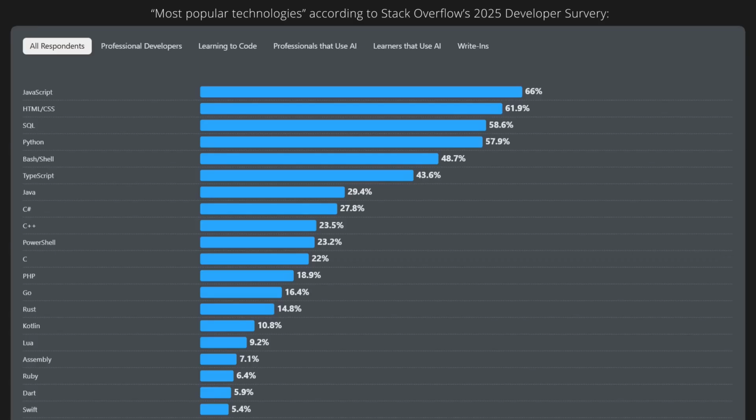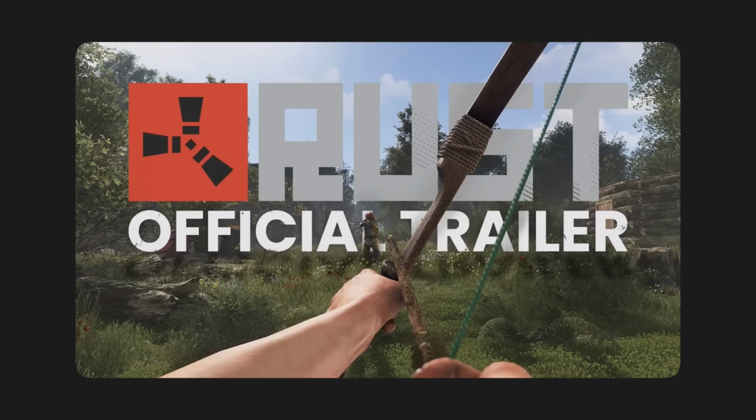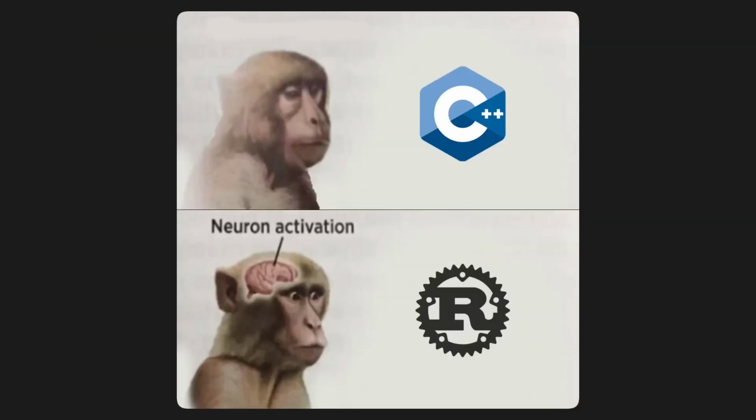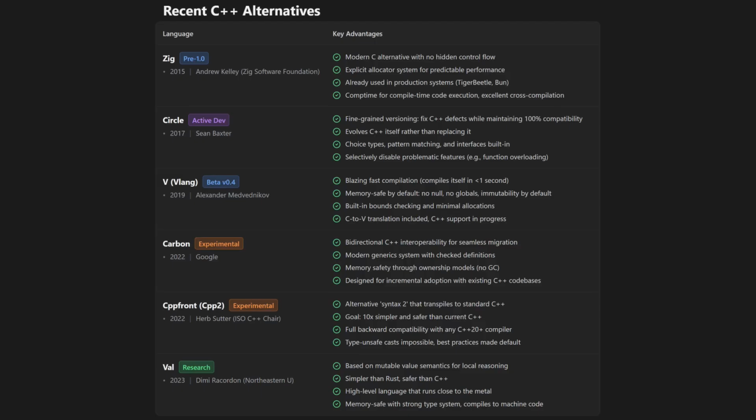And also, most programmers are web developers who don't care about low-level languages. And there's also a popular video game called Rust, which can mess with your internet search results. Ultimately, I do think that Rust is a step function improvement over C++, but regardless of what I think, it's very clear to a lot of people that C++ is a problem. And in recent times, there's been a lot of active development in alternative languages.